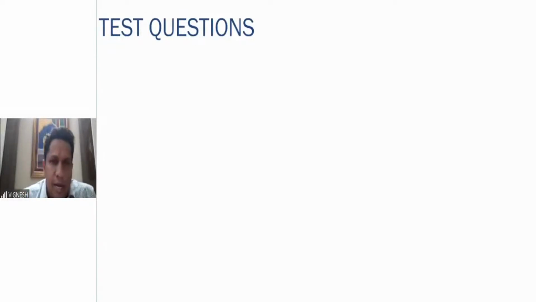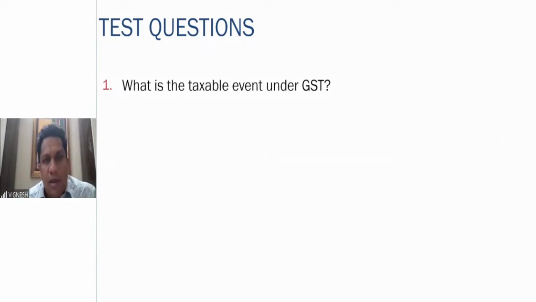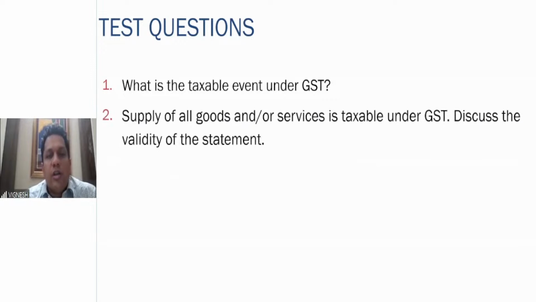So with this, we come to the end of chapter number 2. Let us look at certain questions based on what we have discussed, to evaluate our understanding. First one: what is the taxable event under supply? Very simple question. The taxable event here is supply. What is supply? It is given and defined in section 7 of the CGST Act. Next: supply of all goods or services is taxable under GST. Discuss the validity of the statement.